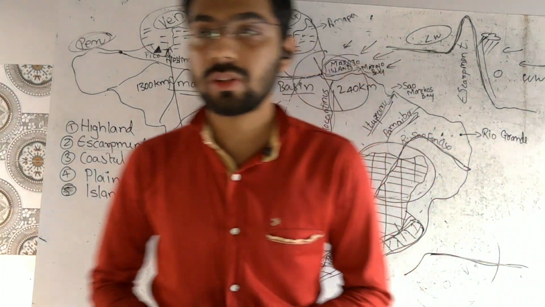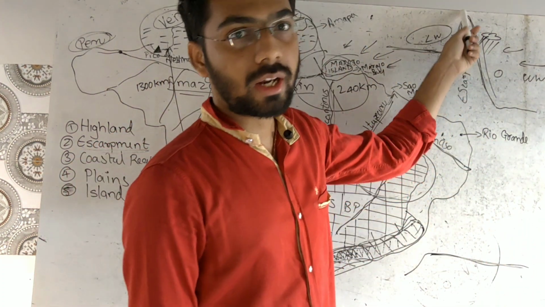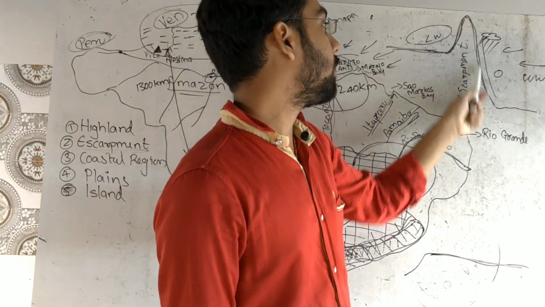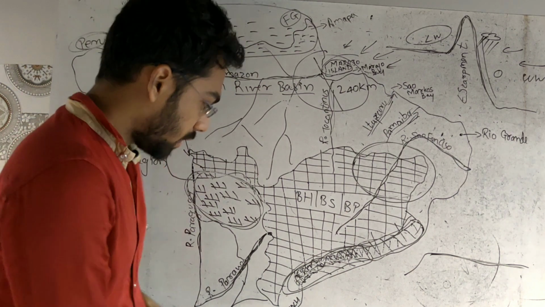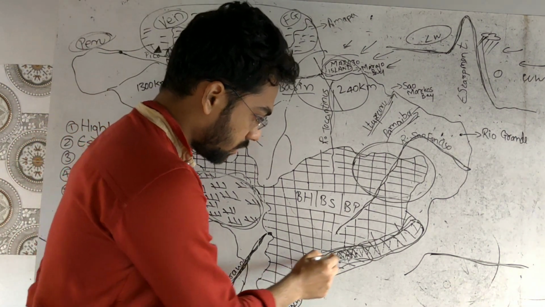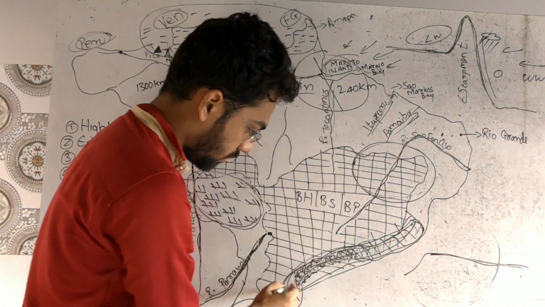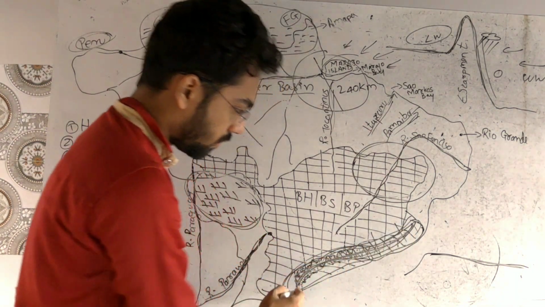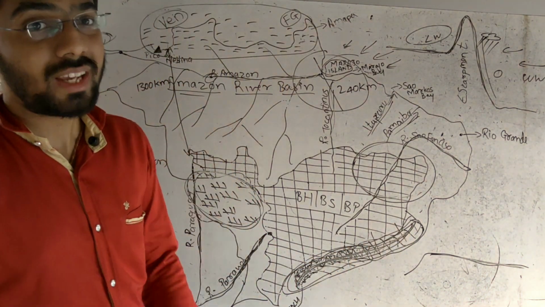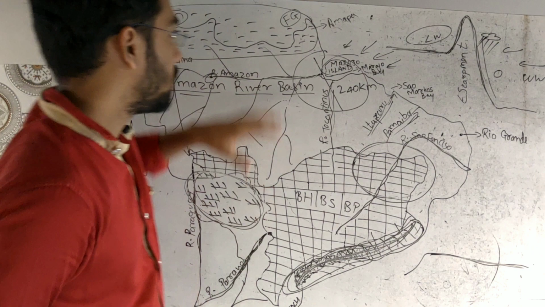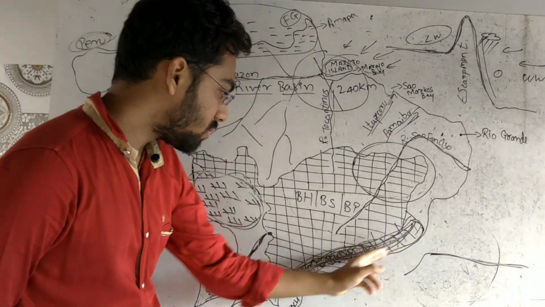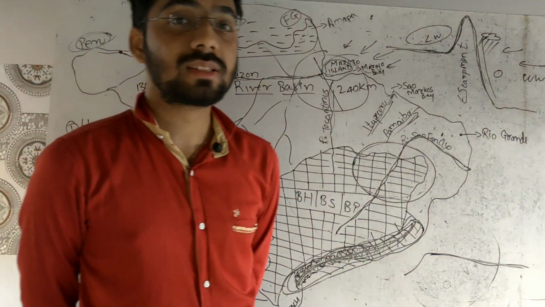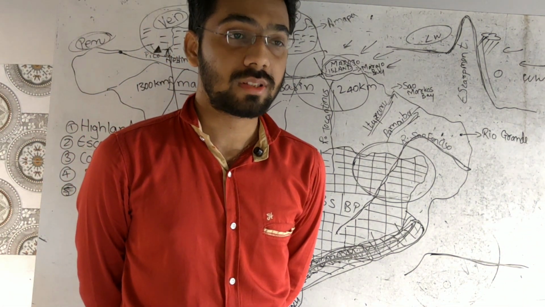We will see the second part, as I have written, the escarpment. See, escarpment, so easy to understand, is nothing but a mountain kind of thing. Escarpment is particularly from this area to this area. So what we can understand is that this is a bigger area, highland is also a bigger area, but escarpment is a very small area. Then why have we included escarpment in the main important physiographic system?